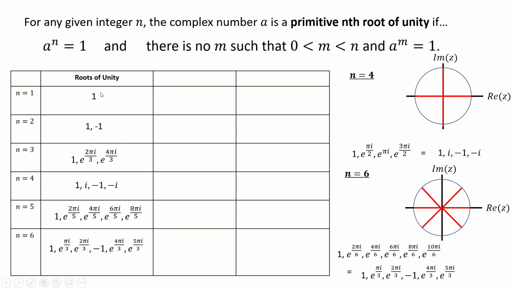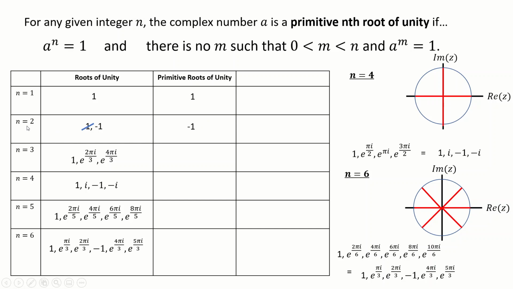That should be A-level knowledge there, or further maths A-level knowledge for sure. Let's try and look at this definition of primitive roots of unity. All it means is it's a root of unity, so it has to come from this column, but it's not been a root of unity already. So for n equals 1, there's 1. n equals 2, what are the primitive roots of unity? Well, we've already had 1, so don't include 1. So the primitive root of unity is -1.